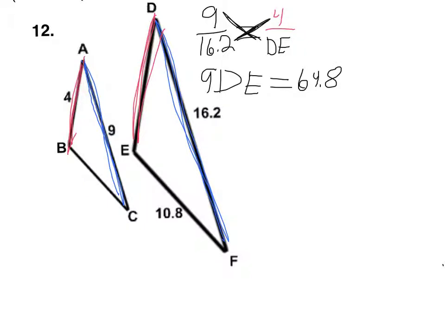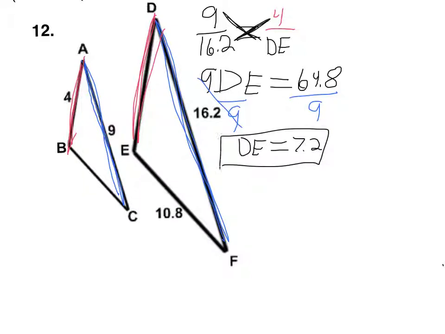And then divide both sides by 9, and it comes out to 7.2. So DE, the distance from D to E, is 7.2. Yeah, that seems reasonable. All right, now we still got to find the other missing side right here, BC.